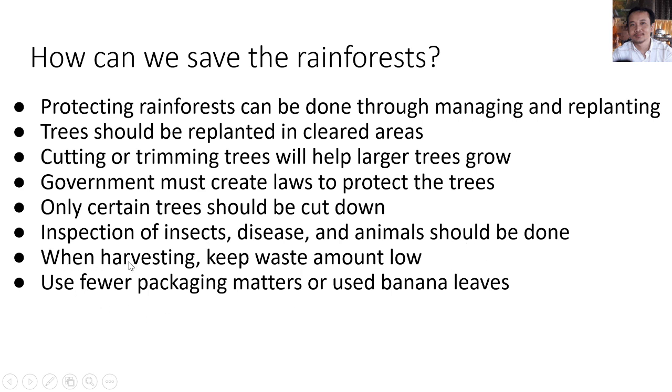When harvesting, keep the amount of waste low. Use paper packaging materials, or use banana leaves.